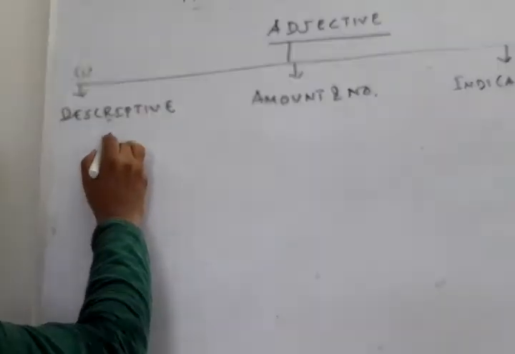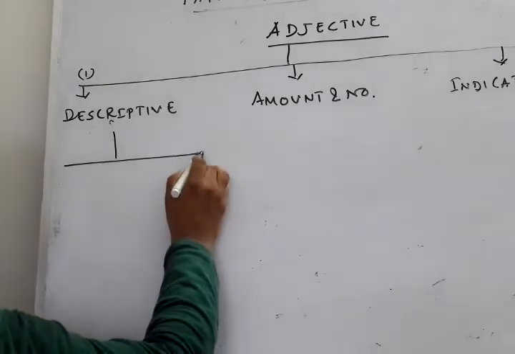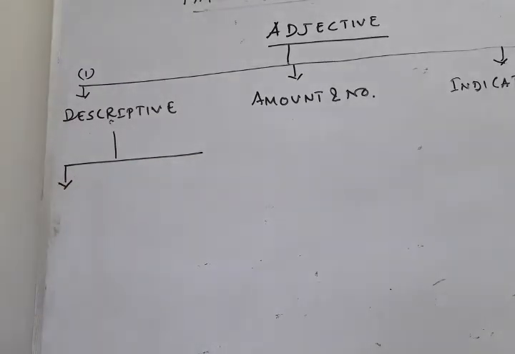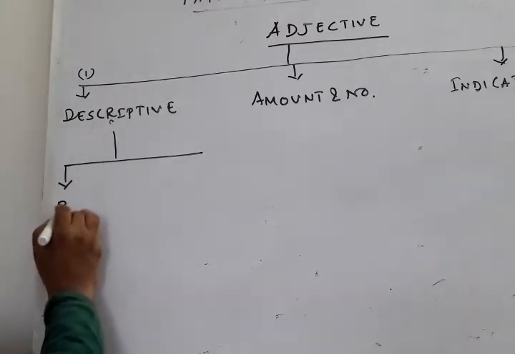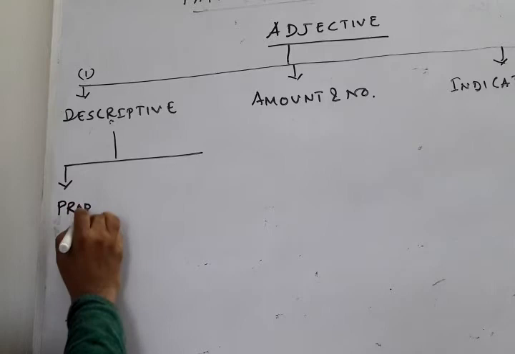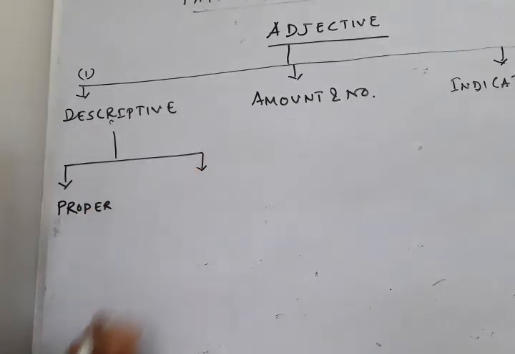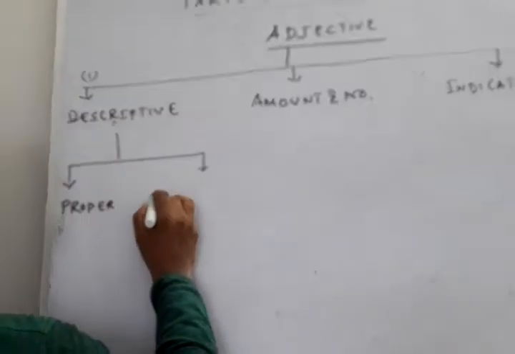Now we can further classify descriptive adjective into two parts. One is proper adjectives, and another is adjective of quality.